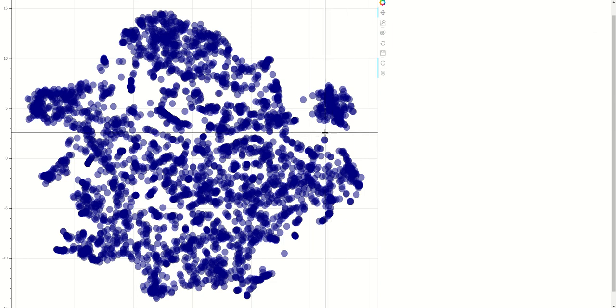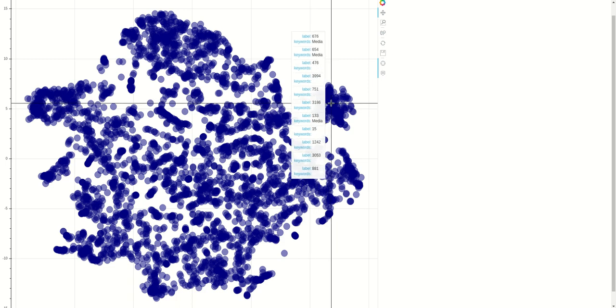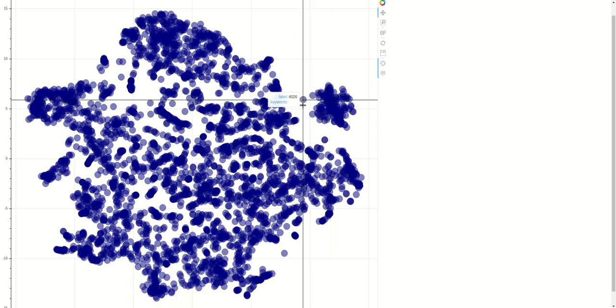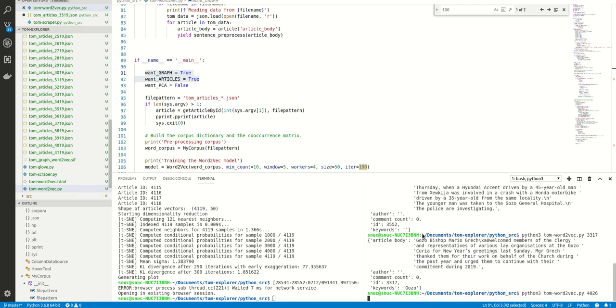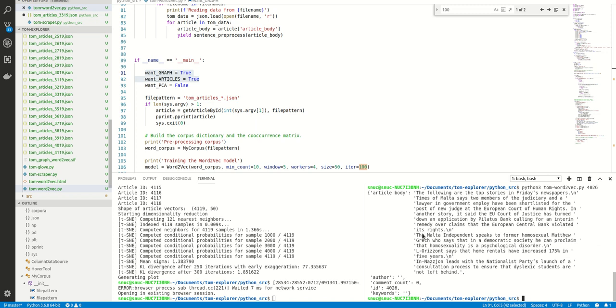Let's say we would like to look a bit at the outliers. There's a very small outlier from the media articles, so 4026. Let's see what that is. Okay, here it is still the top stories in the newspapers.